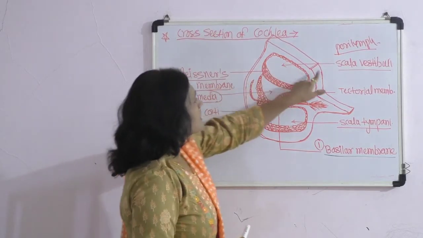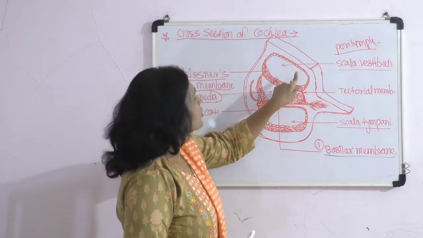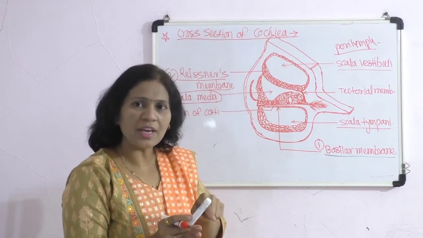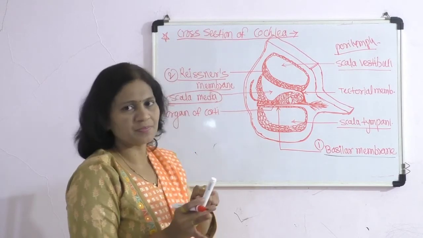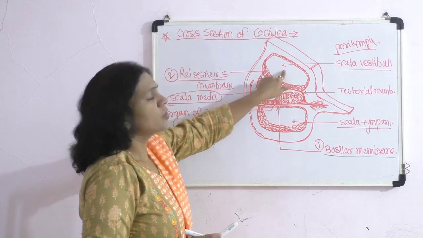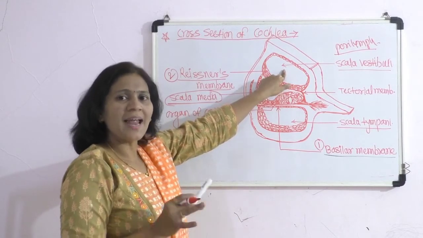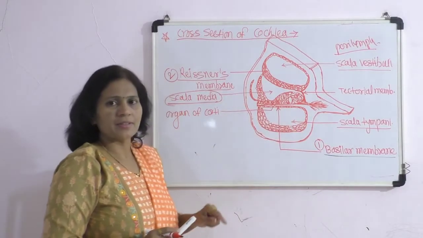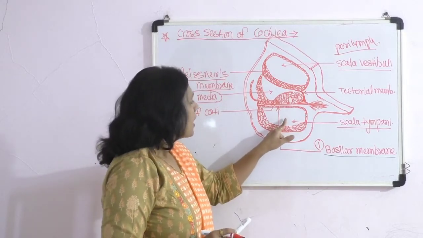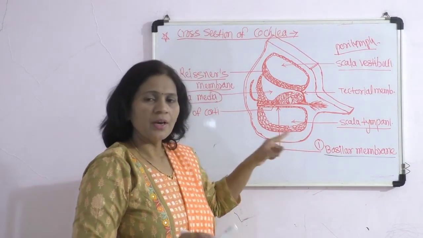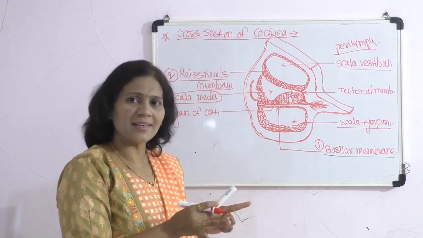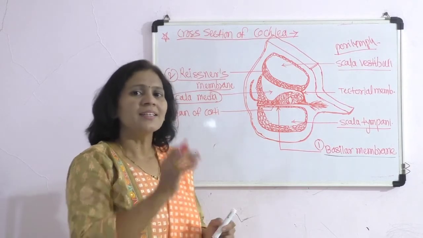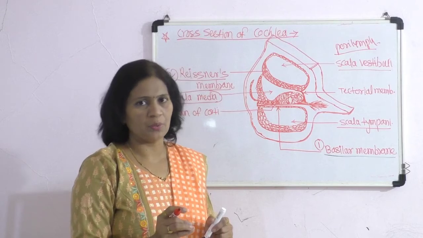This scala vestibuli, which encloses perilymph, communicates with the internal ear through the oval window, which is present at the base of the cochlea. And the scala tympani, which encloses perilymph, communicates with the middle ear through the round window, which is present just below the oval window.